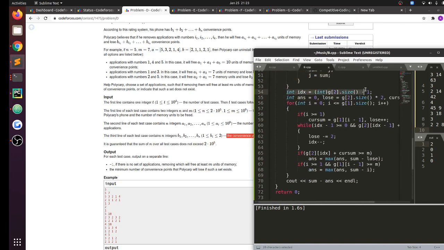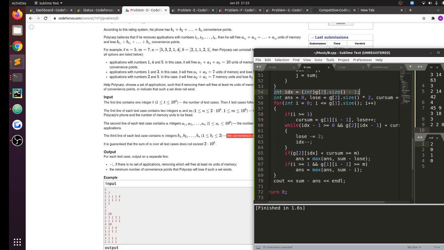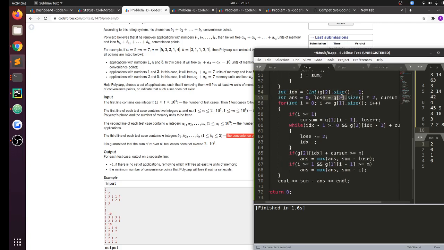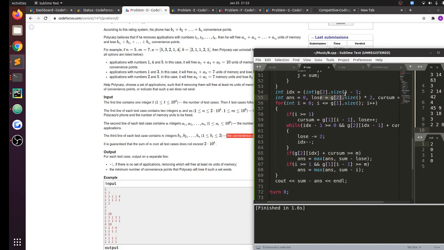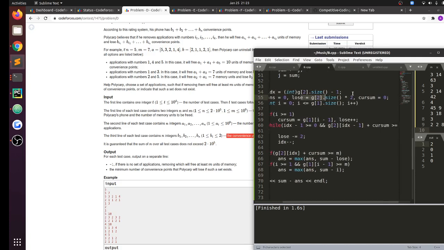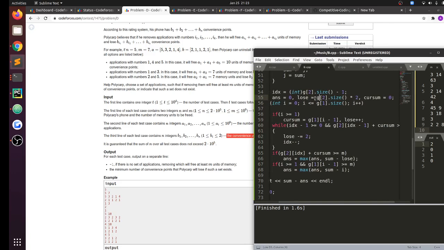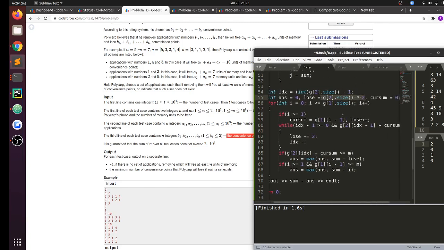So basically, I'll consider that I'm removing all of the elements from the second array, right? And from the first array, I'll fix that I'm removing i elements. So initially I'm losing all of the points corresponding to all of the bi equal to 2 as I'm removing. I have current sum equal to 0.